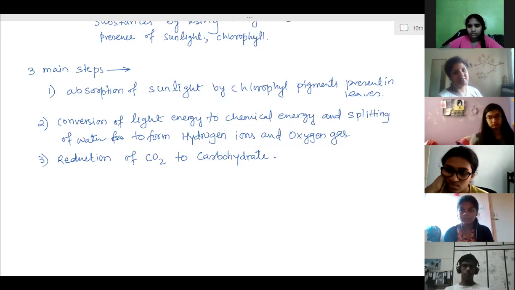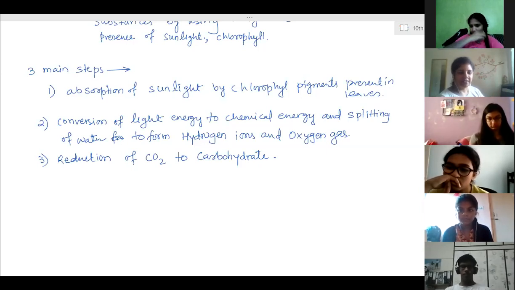But this is God's gift, that is mucus. A thick layer of mucus is present on the inner wall of the stomach, which will not allow the HCl to react with the stomach. Nature has done that. We don't know how that is formed, how that was created, but it is happening. So mucus is protecting the stomach from the acid attack. That is the function of mucus.